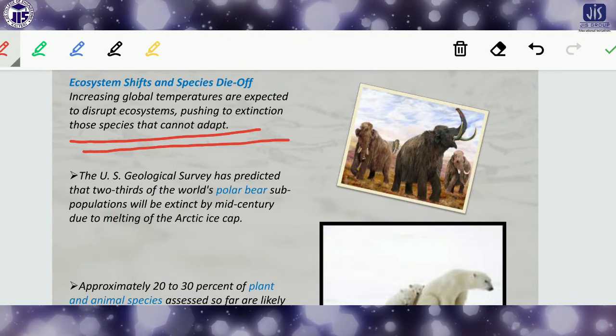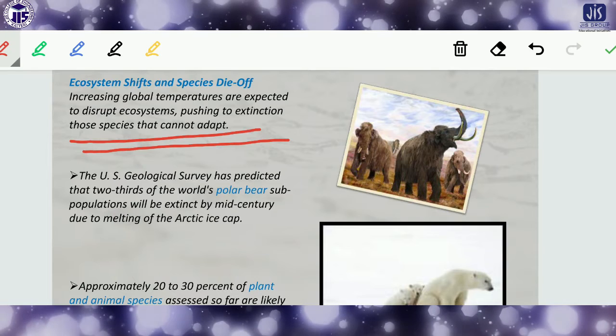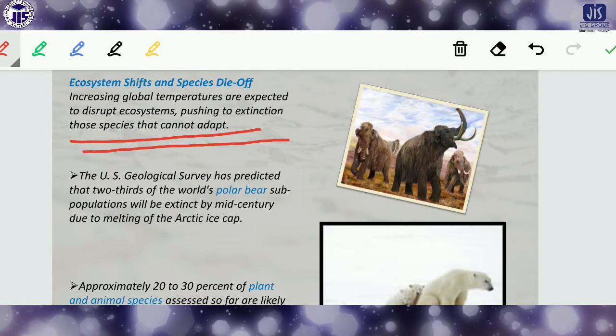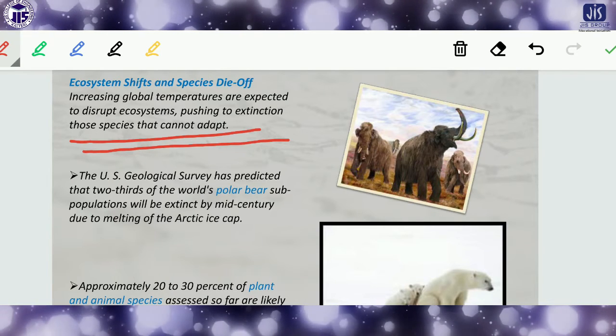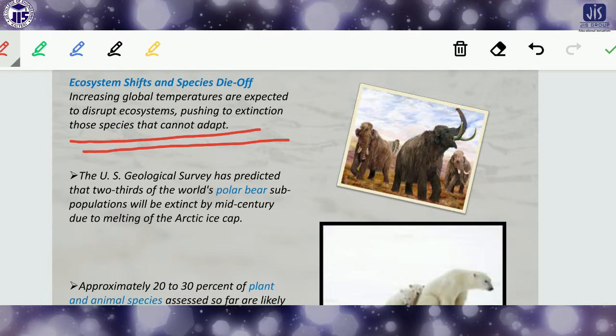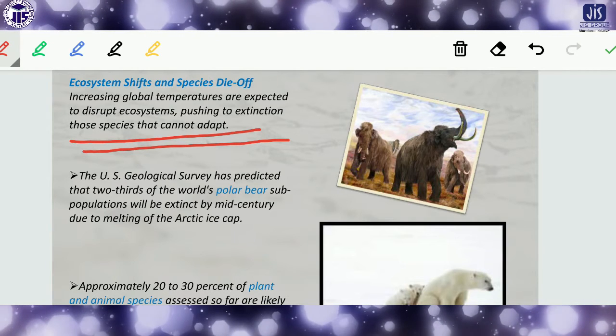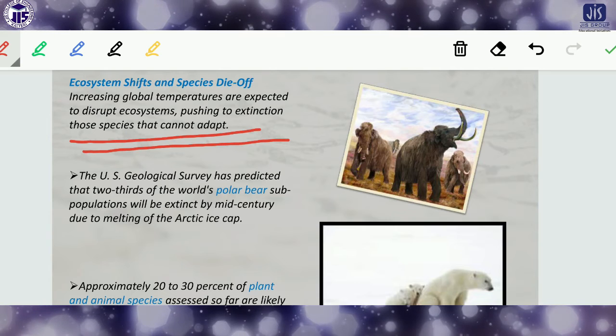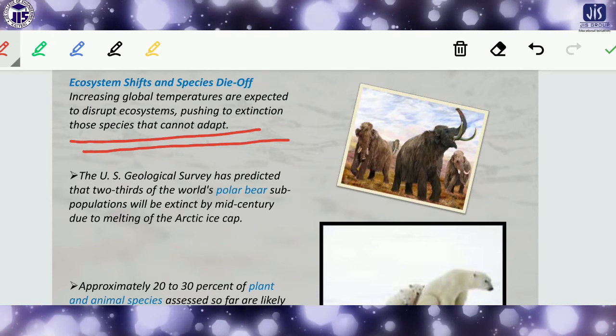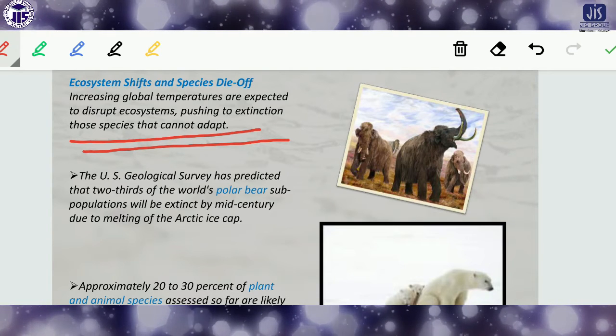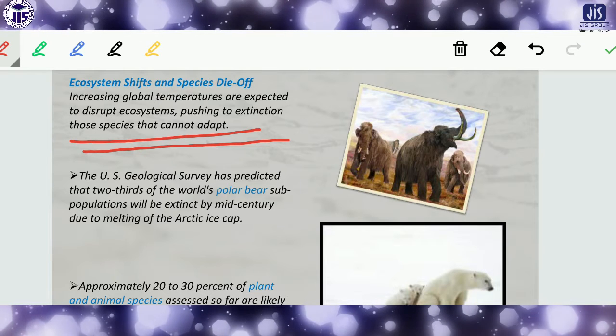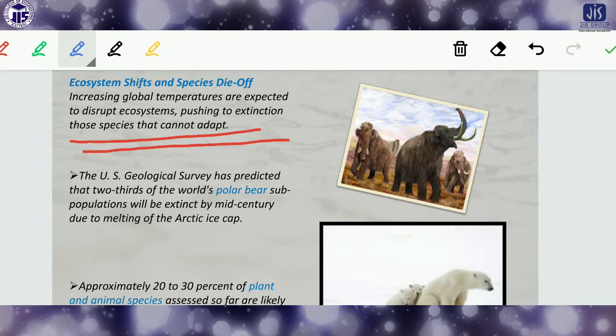Okay, so another thing is that the US Geological Survey has predicted that two thirds of the world's polar bear subpopulations will be extinct by mid-century due to the melting of ice caps. Okay, so this is very important information, and alarming also.